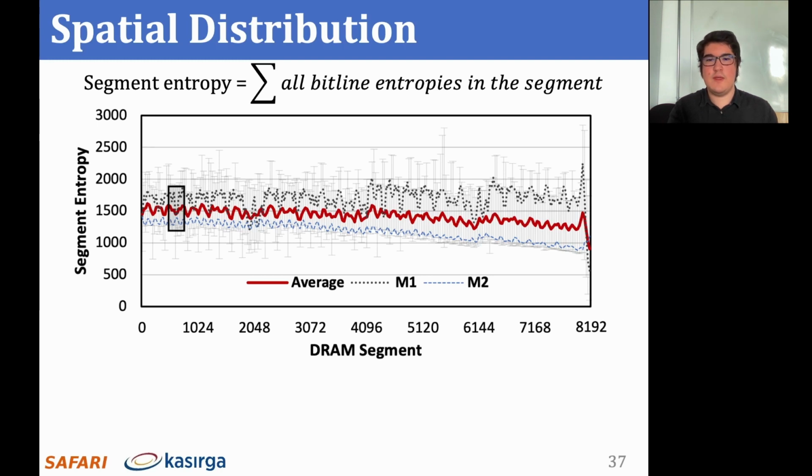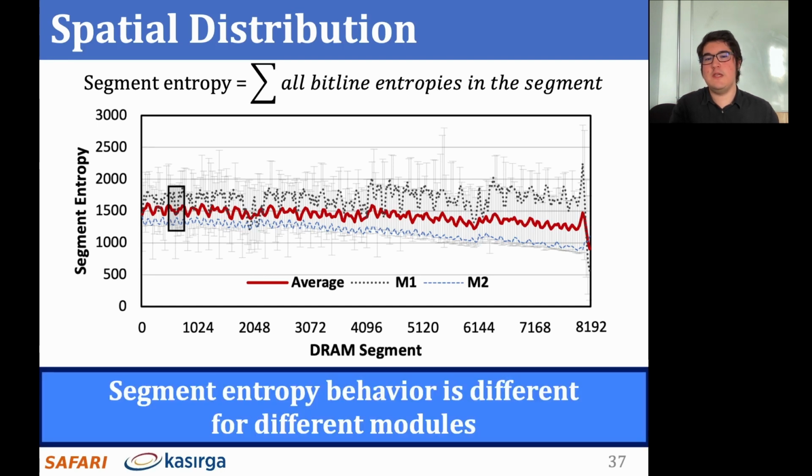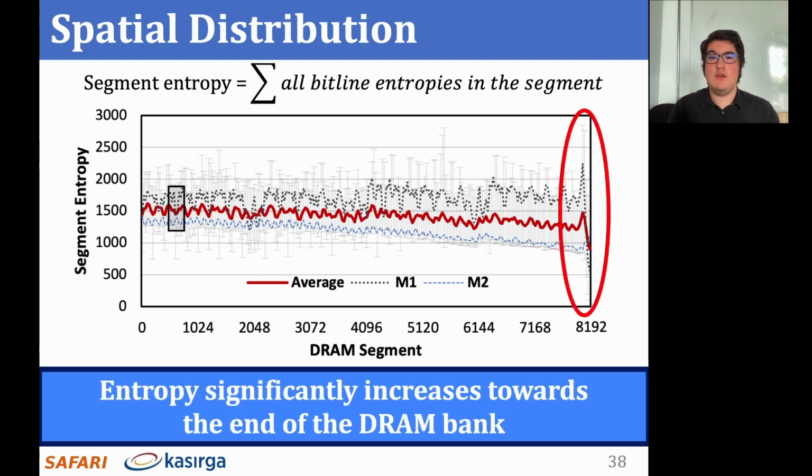The dashed blue curve and the dotted black curve display the segment entropy for 2 selected modules, each representing a main entropy variation trend we observe across all modules. We observe that the segment entropy behavior changes from module to module. The entropy of the segment in the middle of the highlighted region behaves in an inverted way for the 2 modules. We also see that the entropy significantly increases near the end of the DRAM bank, around the 8,000th segment.